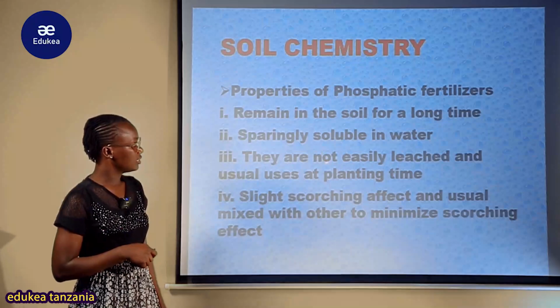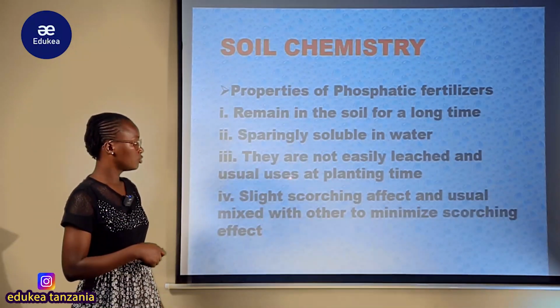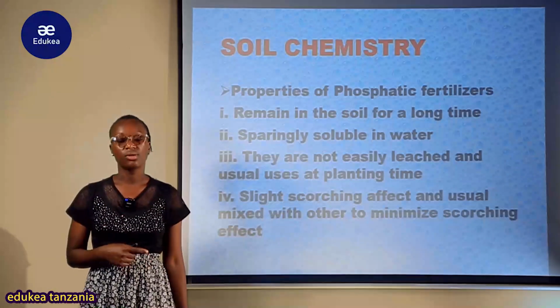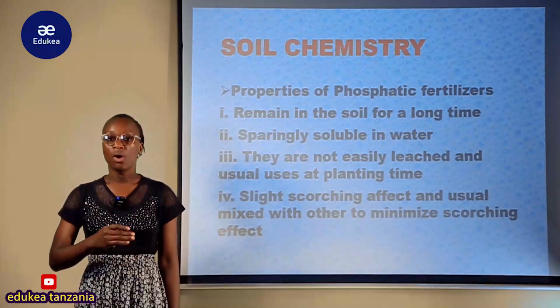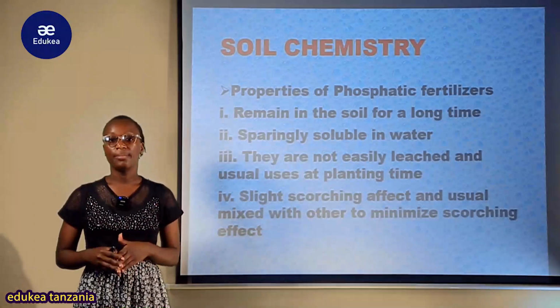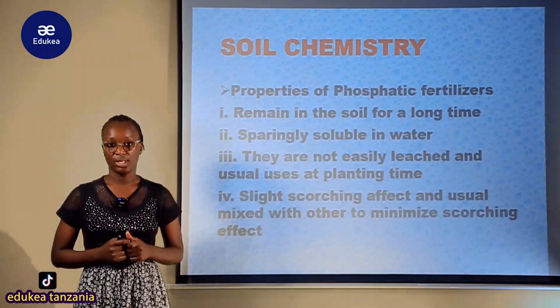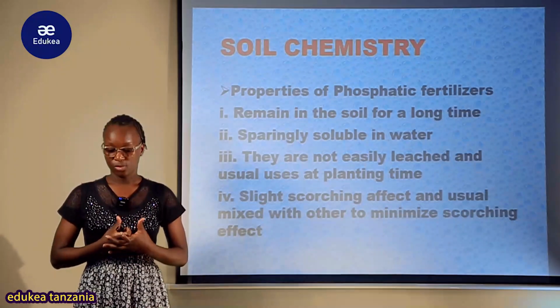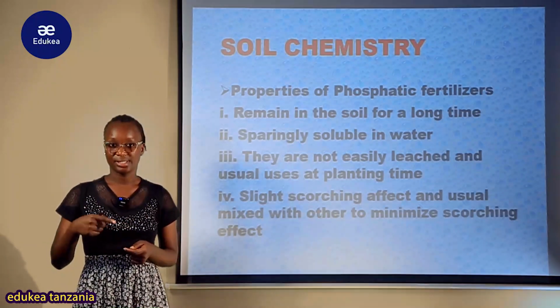They are not easily leached and are usually used at planting time. They are not easily removed or leached, so it is hard for them to be moved from one place to another by agents of the soil. Most of the time they are applied at planting time.